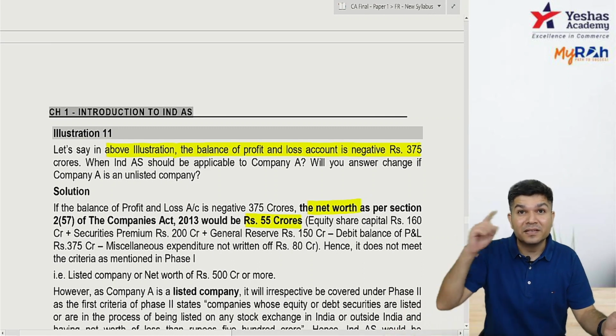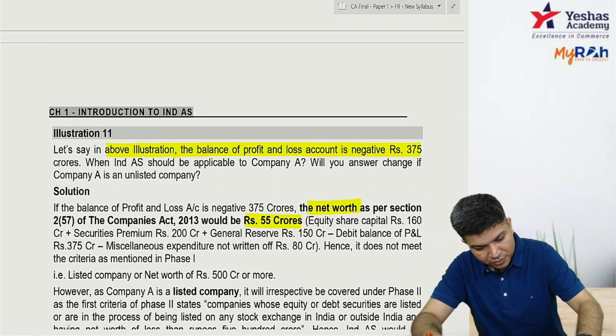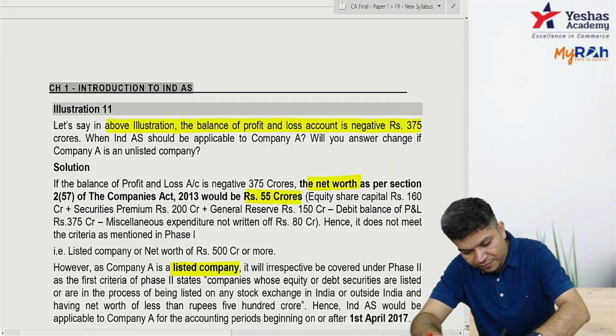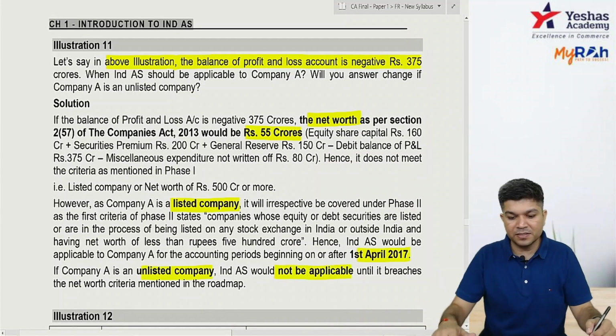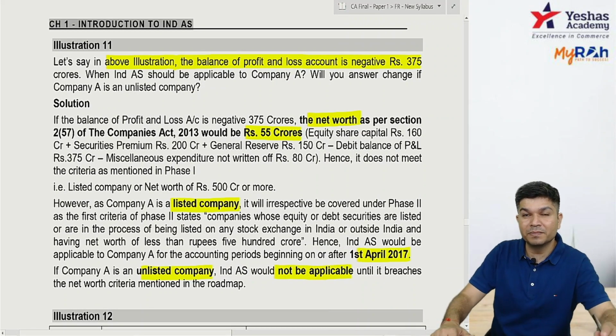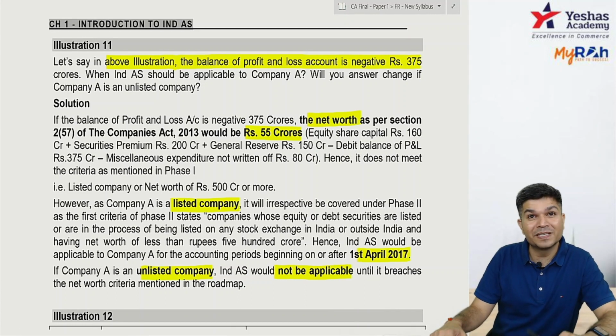But it is listed, so can I say 1/4/17 all listed are covered? So if it's a listed company, 1/4/17 onwards all listed covered. Unlisted, it will not be applicable. Unlisted with 55 crore net worth will not be applicable. Are you clear? If it's a listed one, 1/4/17 onwards all listed covered. Unlisted with 55 crore net worth will never be covered.